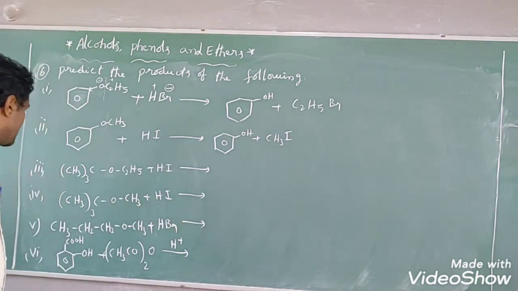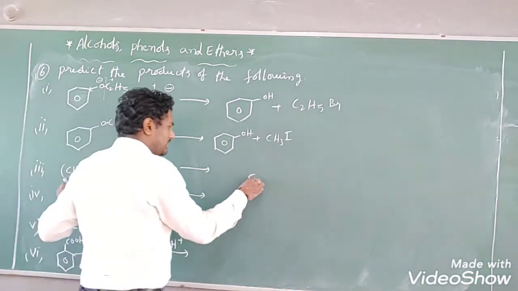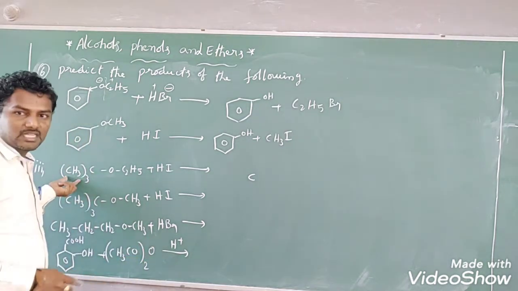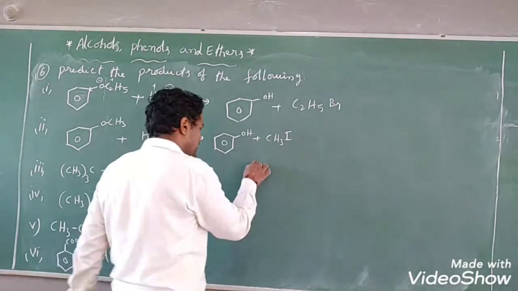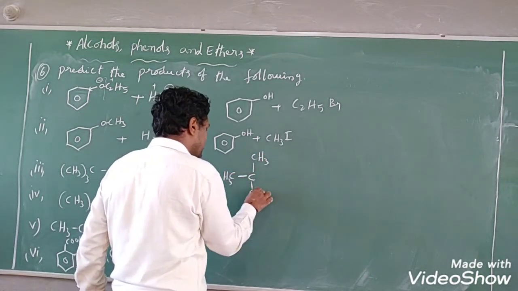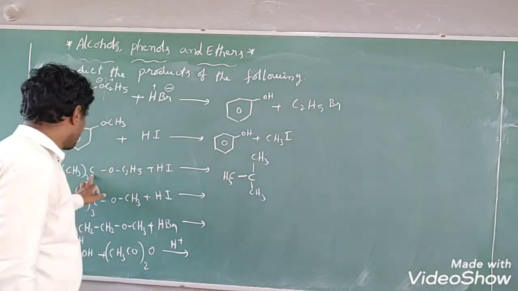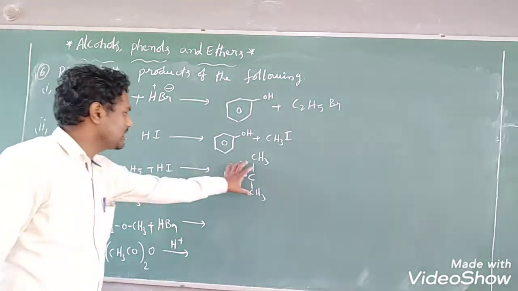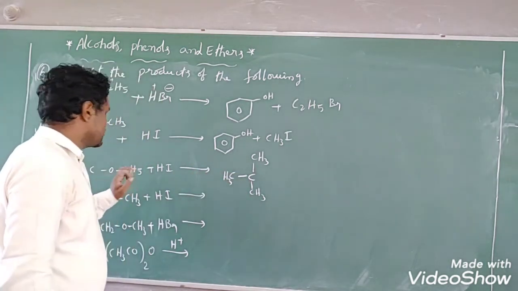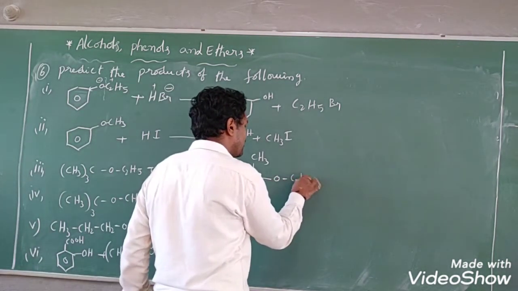Now in this case you see that CH3 is taken 3 times on C, which means this carbon is surrounded by 3 methyl groups. That is the meaning of this. That carbon is surrounded by 3 methyl groups, right? This is the part I have drawn here. CH3 taken 3 times on C, and OC2H5.